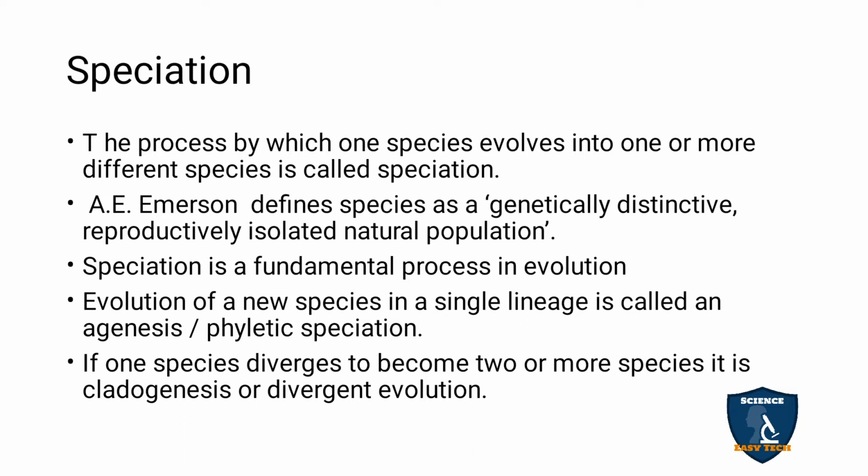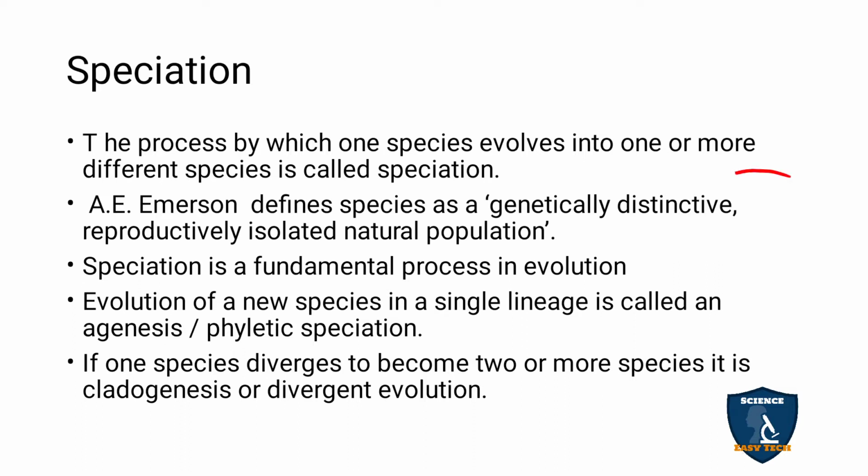Human beings reproduce with human beings, and cows reproduce with cows only. So like that, they are reproductively isolated in natural populations. This was given by A. Emerson. Speciation is an important process in evolution: the evolution of a new species from a single lineage.